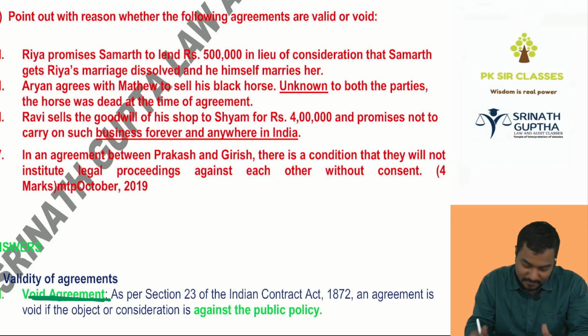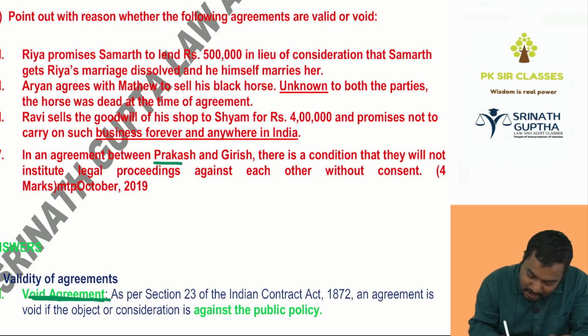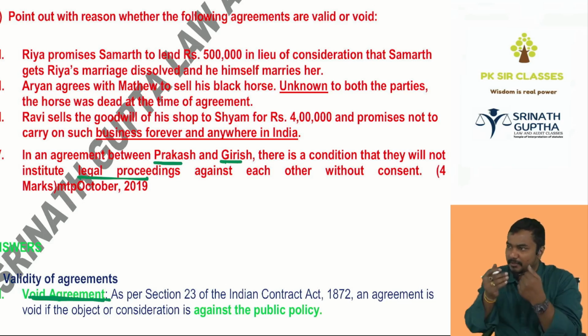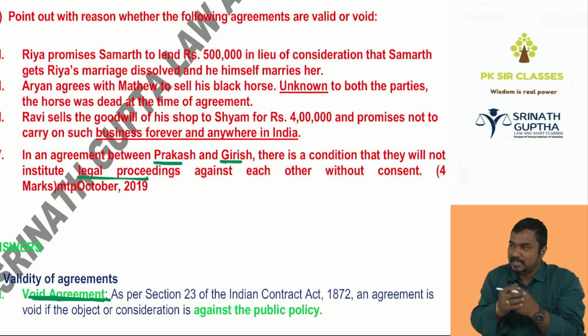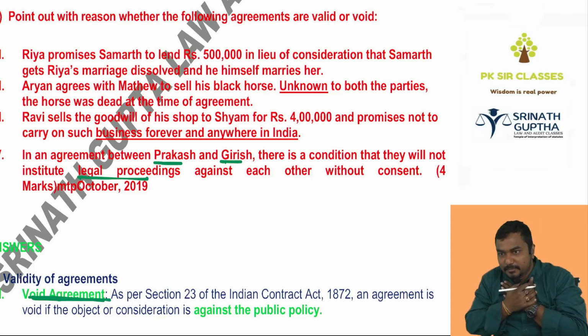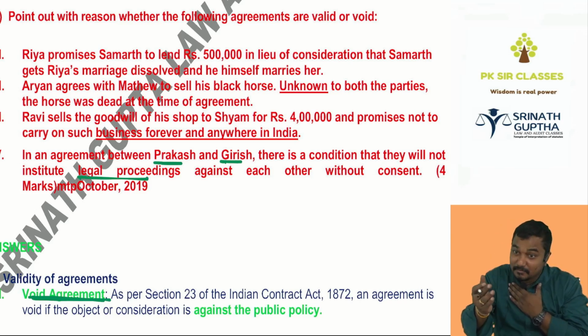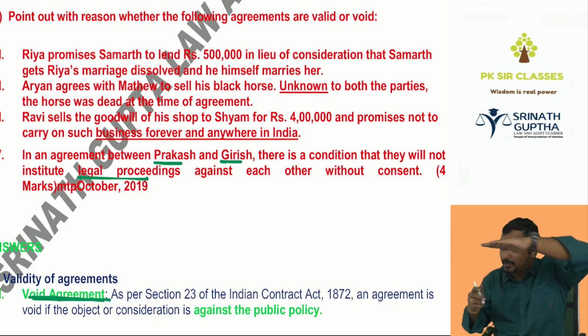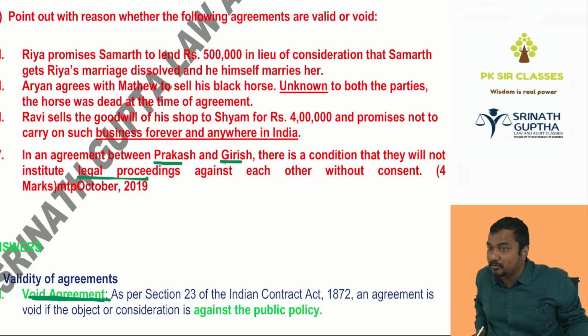Now, in an agreement between Prakash and Girish, there is a condition that they will not institute legal proceedings against each other. But I entered into agreement with Ishwar. Ishwar made a default. I gave the money, but he is not giving my car. As per the contract, I have to give 50 lakhs, and he has to give the car. Such an innocent me, I gave the 50 lakhs, but Ishwar is not giving my car. Can I file a case in the court of law? But in the contract, he kept one clause: you should not file a case on me even if I don't give the car.